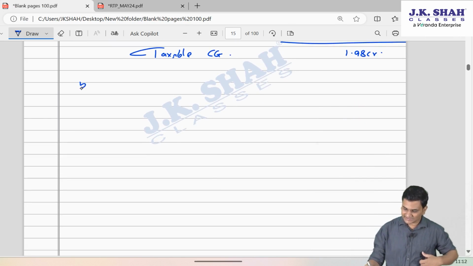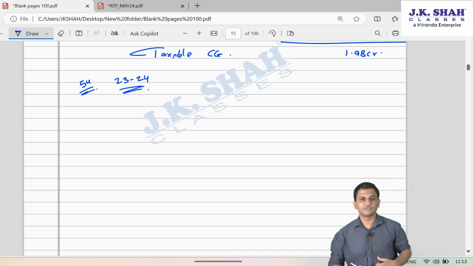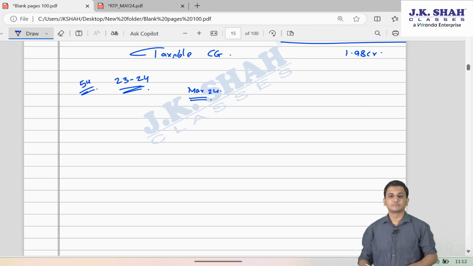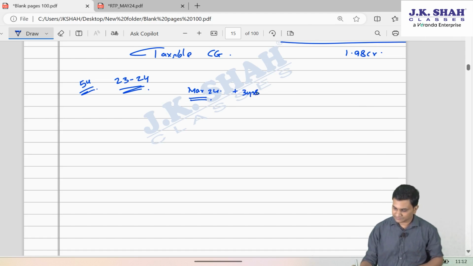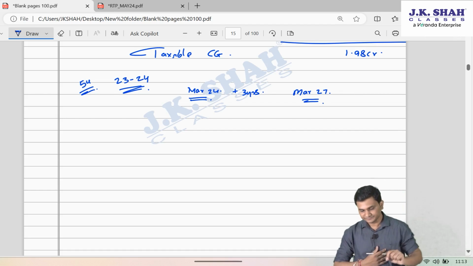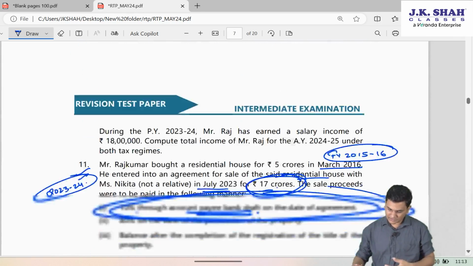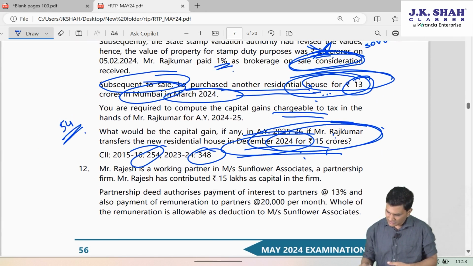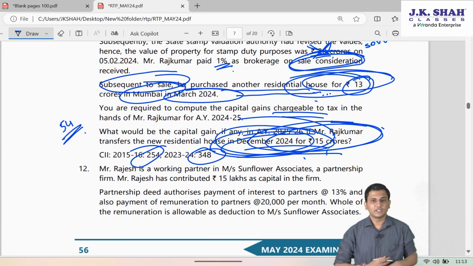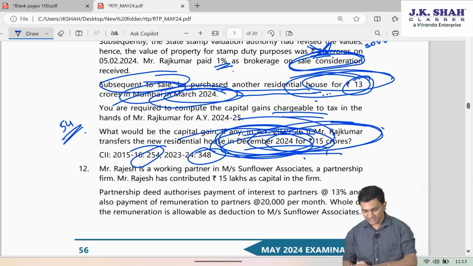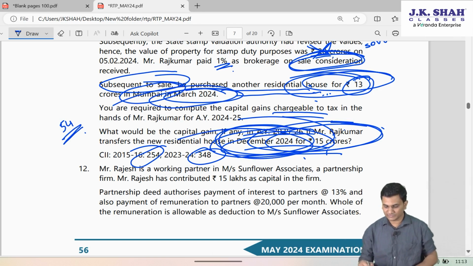Now friends, once he takes section 54 in 23-24, then section 54 says, sir, the property which you acquired in March 24 will have a lock-in period of 3 years. This property should not be transferred up to March 27. But the question says, he transferred that property in the next month, same year itself, in the month of December 24. So March 24 he had acquired, and in December 24 he transferred that house for 15 crores.